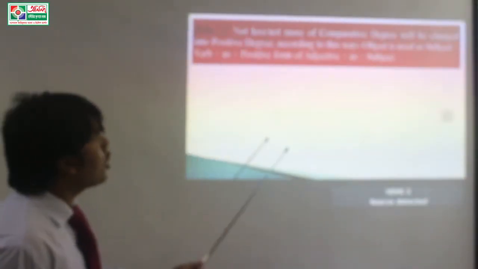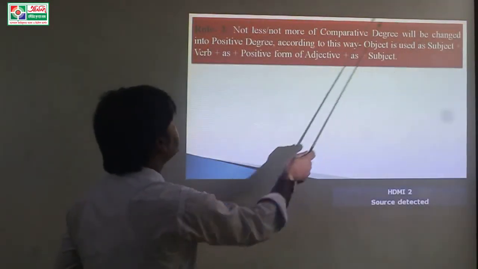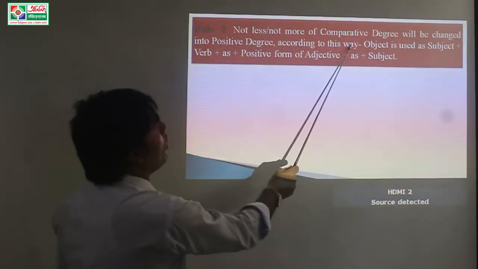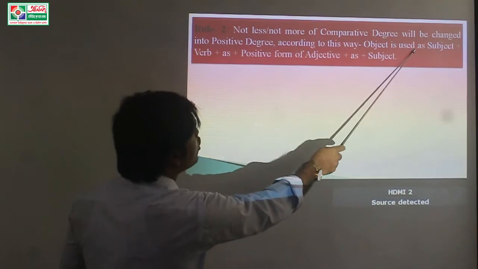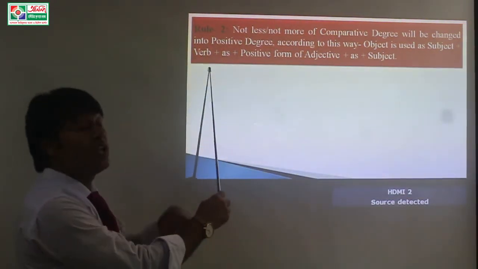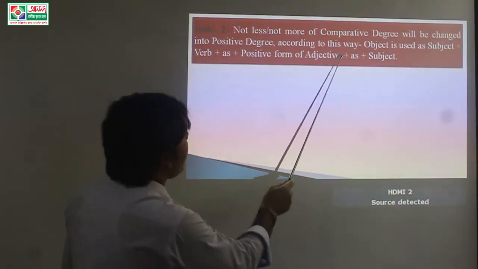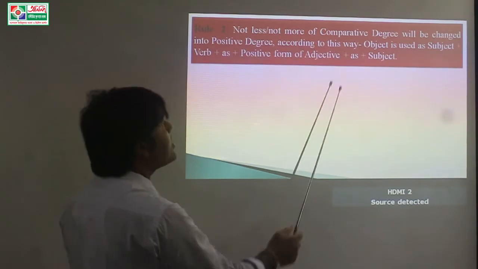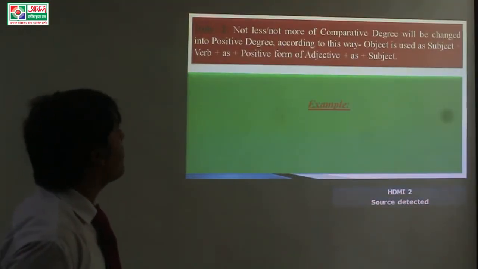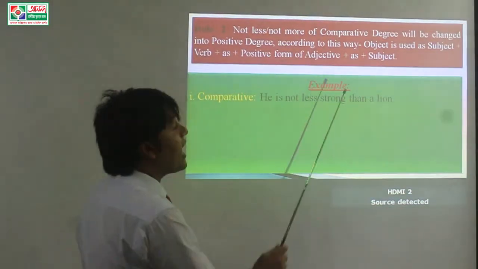Next, not less or not more of the comparative degree will be changed into the positive degree in this way. The object is used as subject, and then the verb and as, and then the positive form of the adjective plus as and then the subject. For example, he is not less strong than a lion.